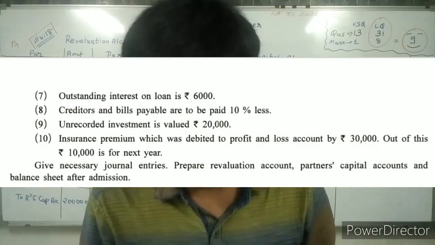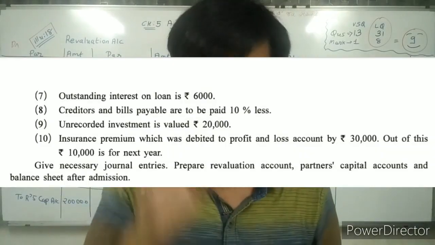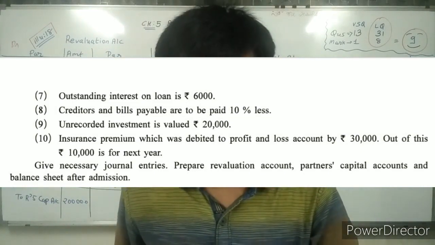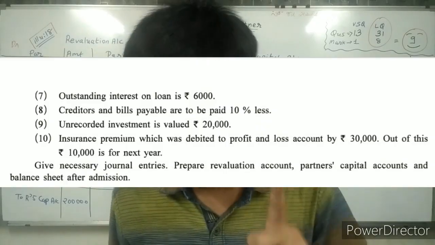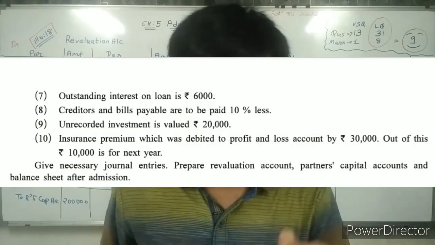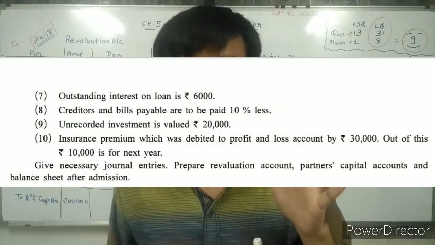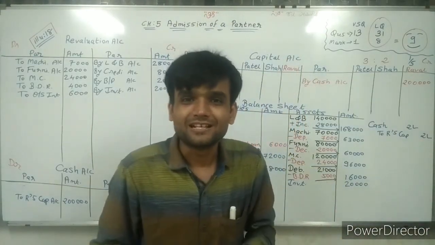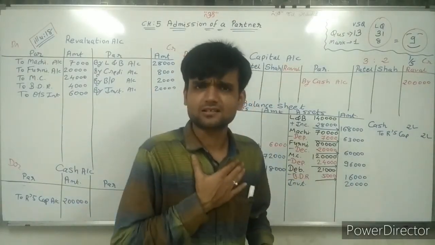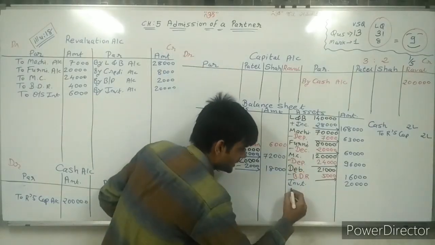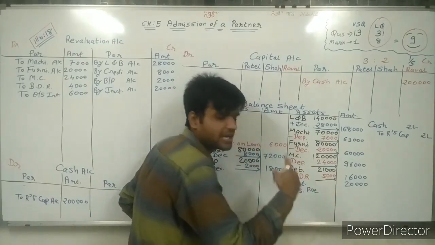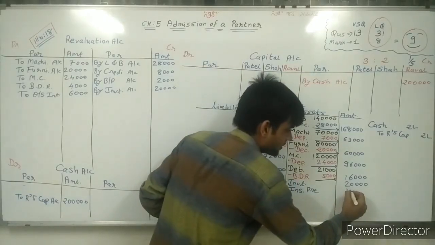Insurance premium which was debited to profit and loss account is rupees 30,000. Out of this, 10,000 is for next year. Sir, very happy. Next year's insurance premium of 10,000 is already paid, so it is my asset. So write down here insurance premium paid in advance 10,000 rupees.